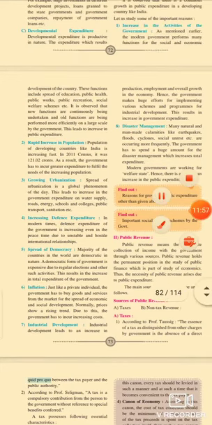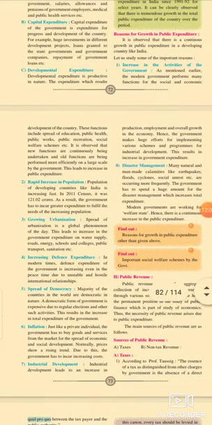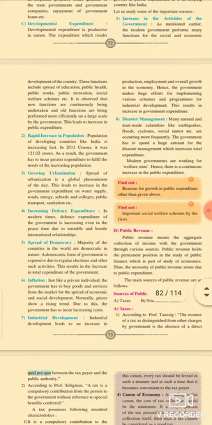So students, I hope you better understood the first five reasons for the growth in the public expenditure. Next lecture we will start the remaining points.